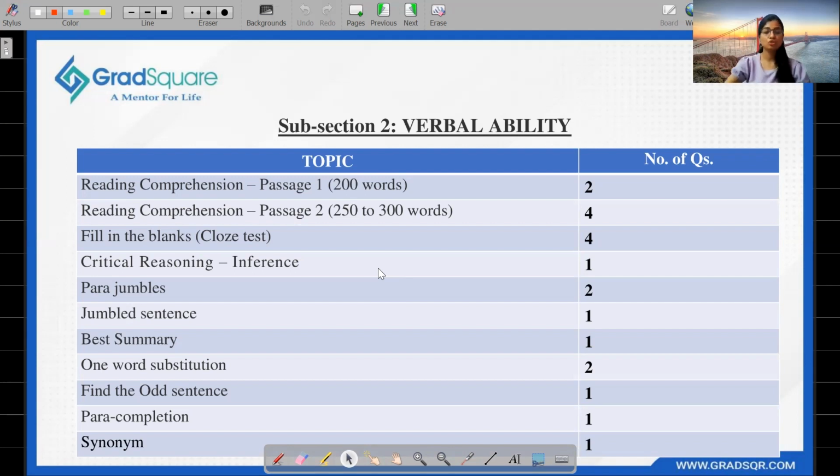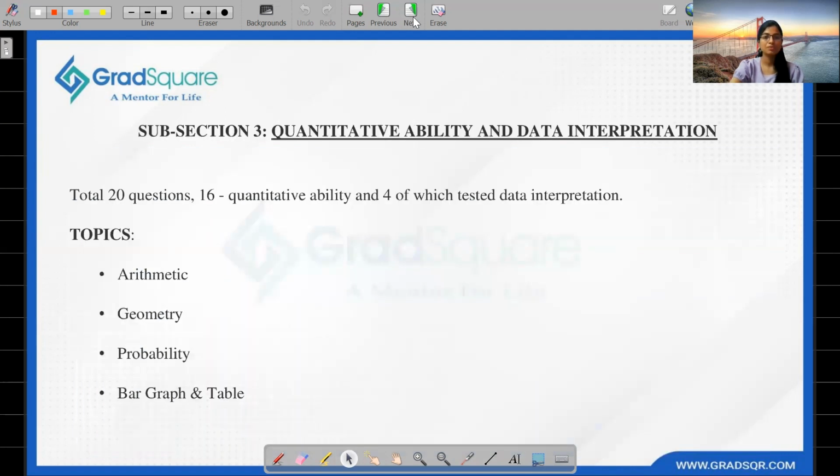Yeah. So moving on to best summary, we had one question, and one word substitution we had two questions, and finding the odd sentence we had one, and para completion we had one, synonym we dealt with one question. So this is the breakdown of subsection 2, verbal ability. So let's move on to the next one, subsection 3, quantitative ability and data interpretation.